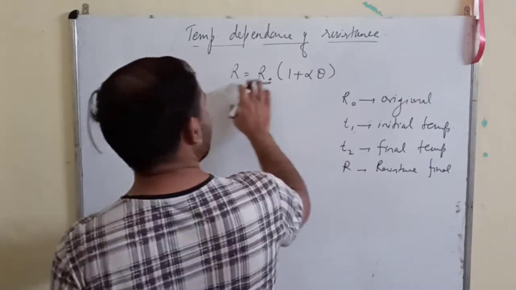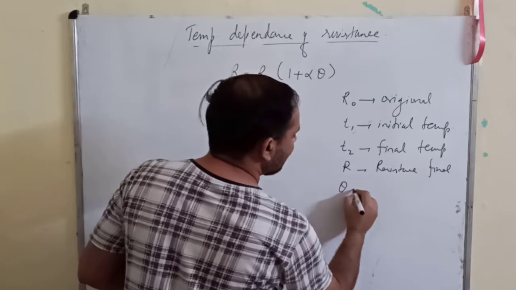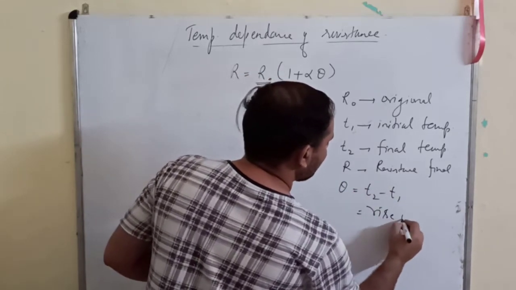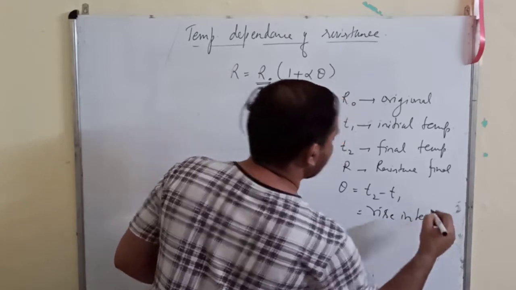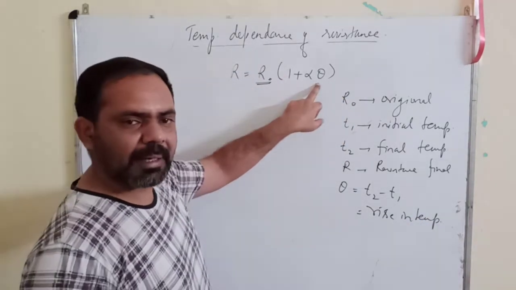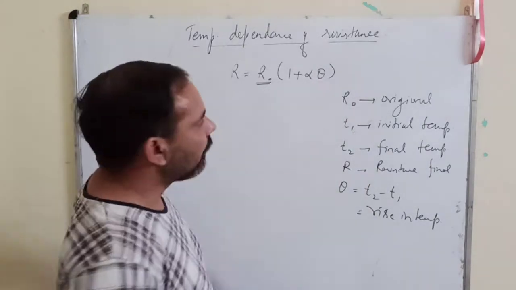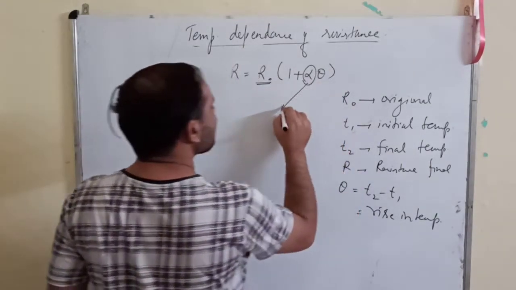Then this is the relation, where theta is equal to T2 minus T1. That means theta is the rise in temperature. So R equals R0 (1 plus alpha theta), where alpha is a constant.